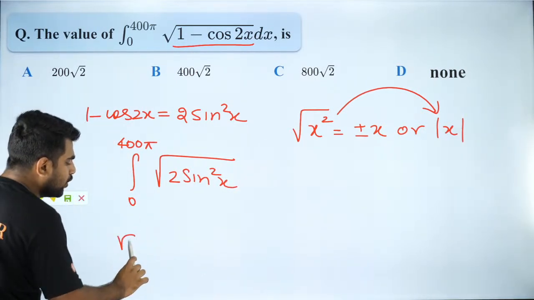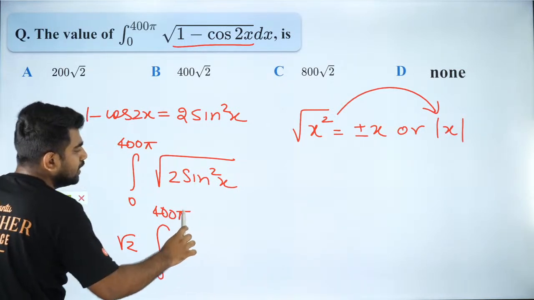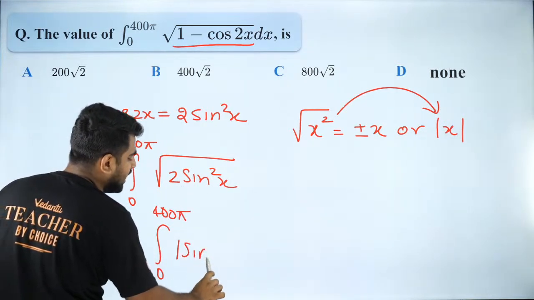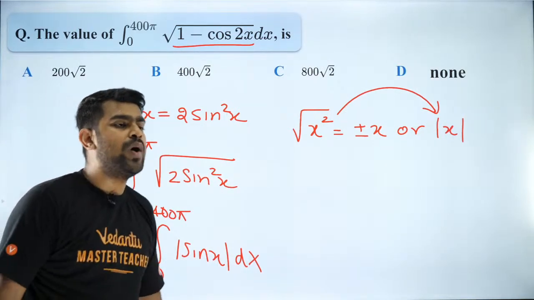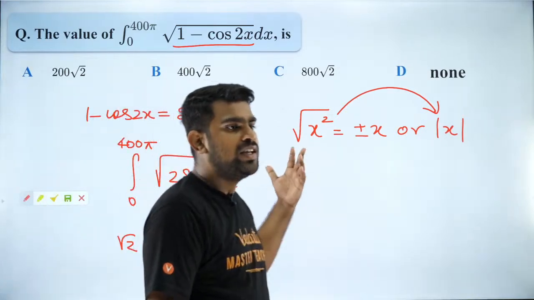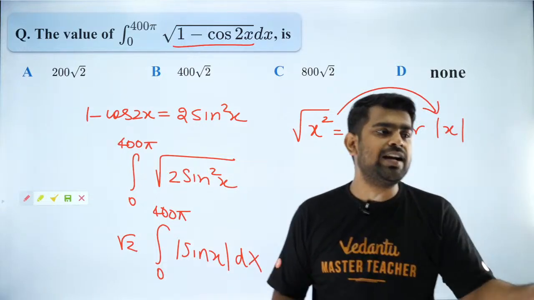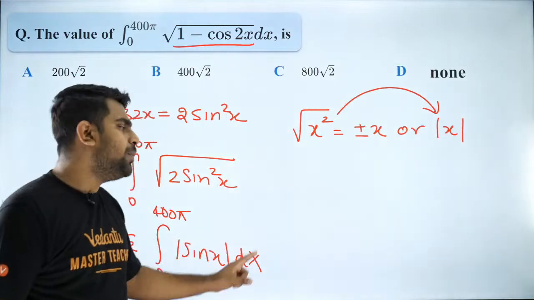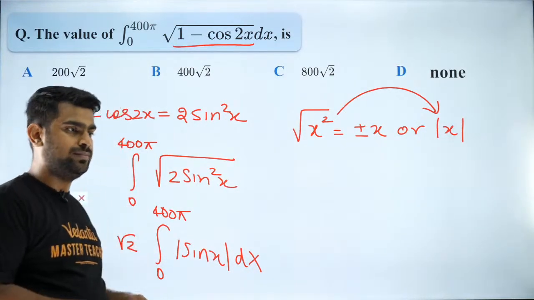Now do you understand why I said that? I can take root 2 outside. So it will be 0 to 400 pi, and you'll have root of sine square x, which is mod sine x. Root of sine square x is mod sine x. Now, why is mod sine x so important? The reason why mod sine x is very important is because of its period. Can you guys tell me what is the period of mod sine x? Is it pi or 2 pi?